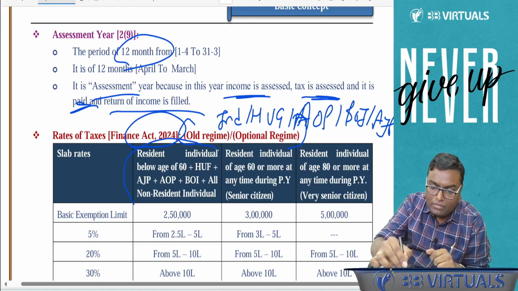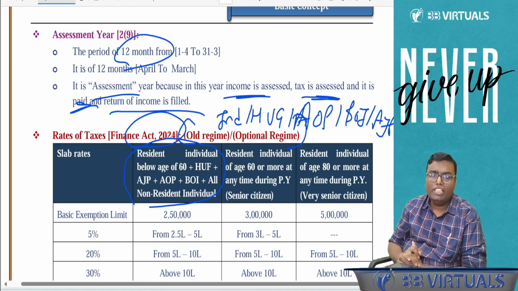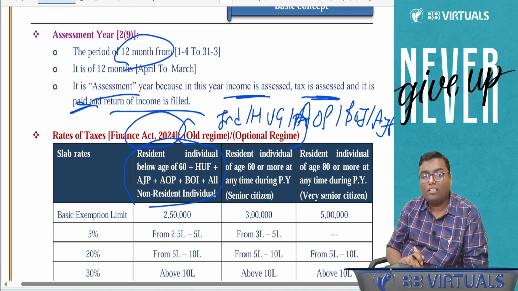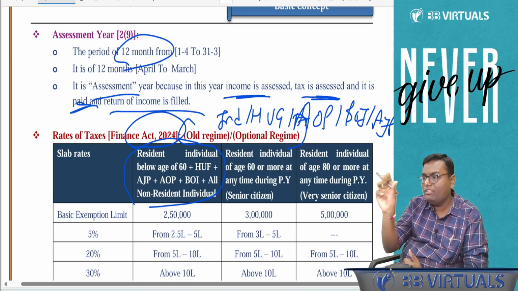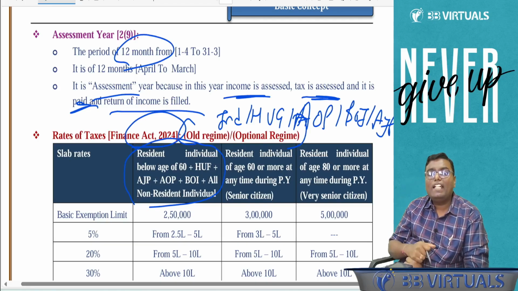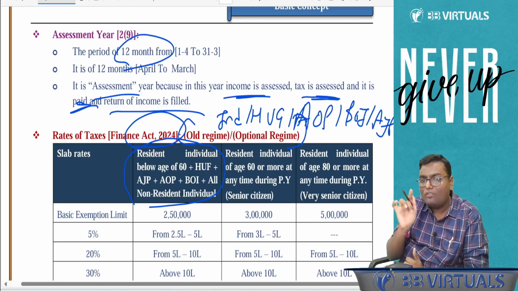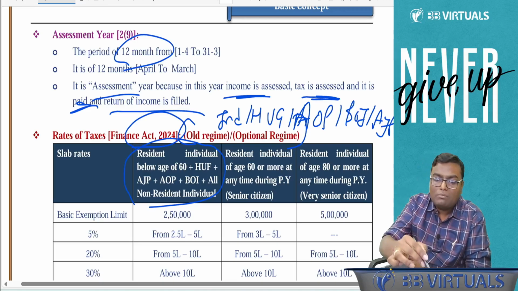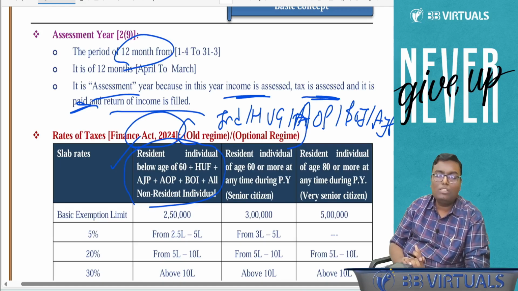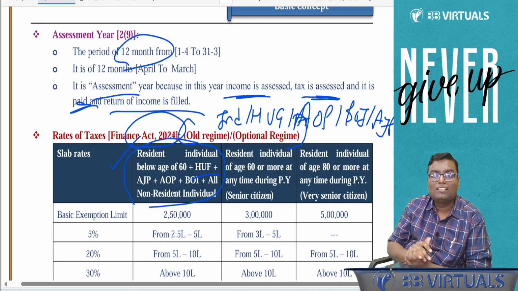In that first table, first column, it covers to whom? It covers resident individual below age of 60. An individual can be either resident or non-resident. If you are resident individual and you have yet not completed 60 years of age, you will be covered by this first column. Plus, HUF is also covered over here. Association of person, body of individual, and artificial judicial person are also covered.